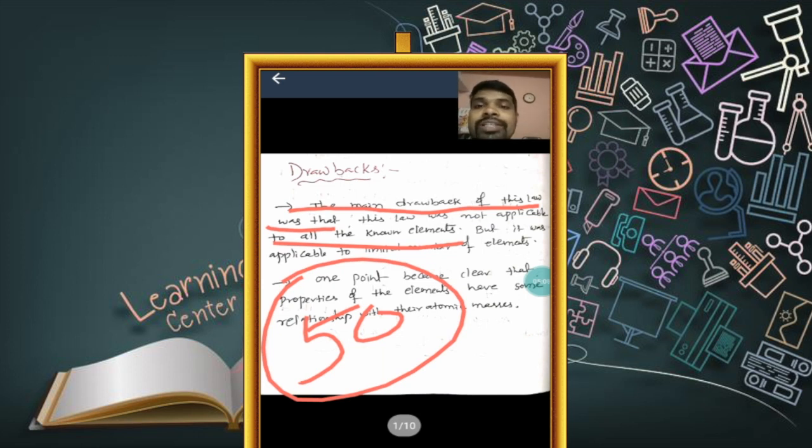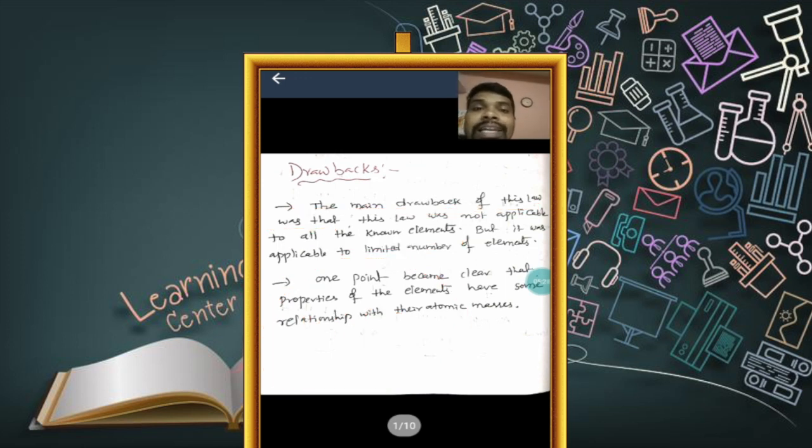So this law was not applicable to all the known elements at the time of Dobereiner. Only a few elements could be arranged into the form of triads. This law was applicable to a limited number of elements, as I already told you.